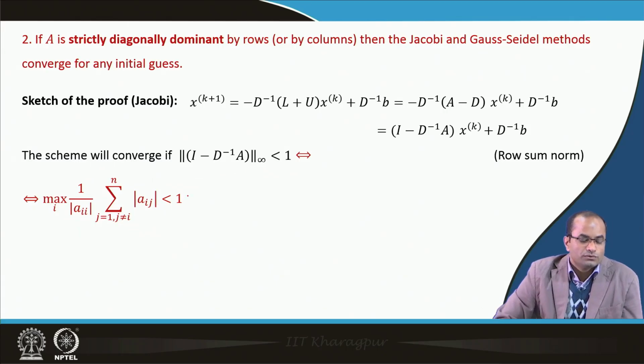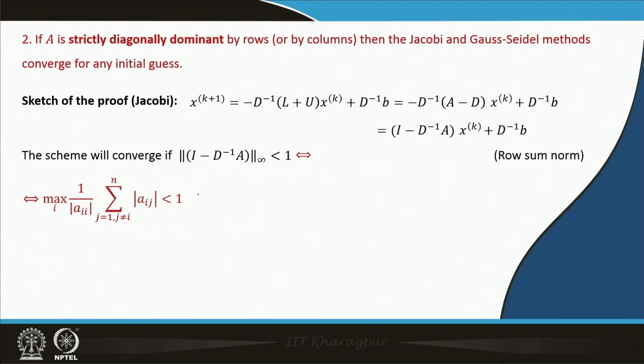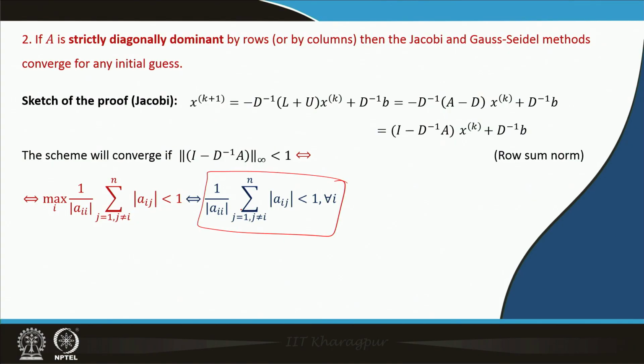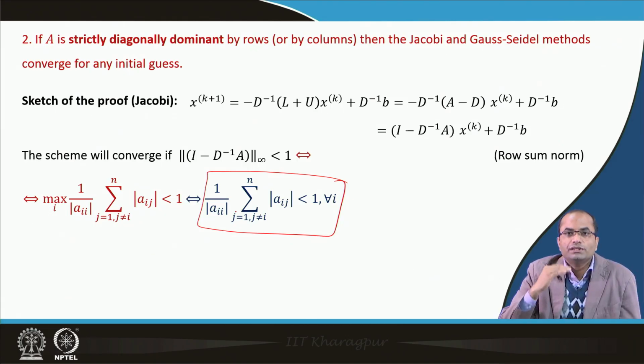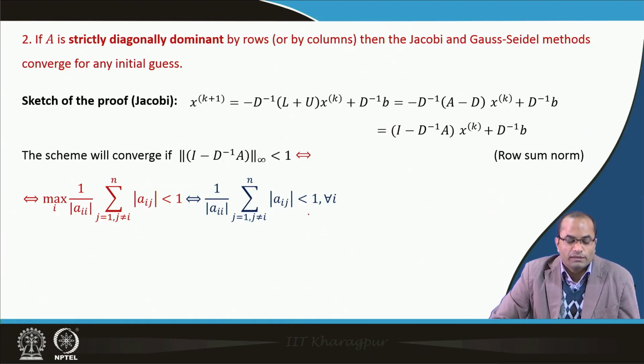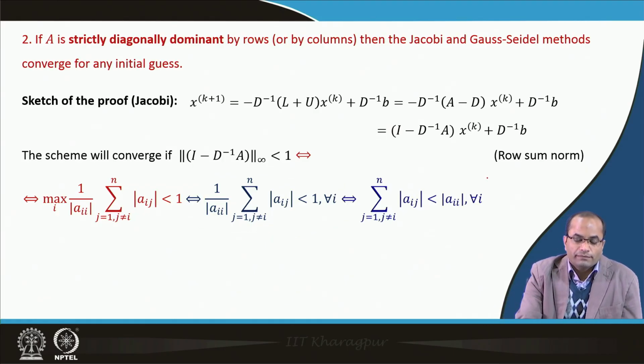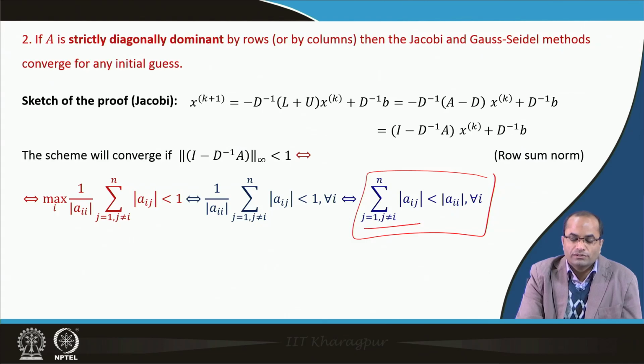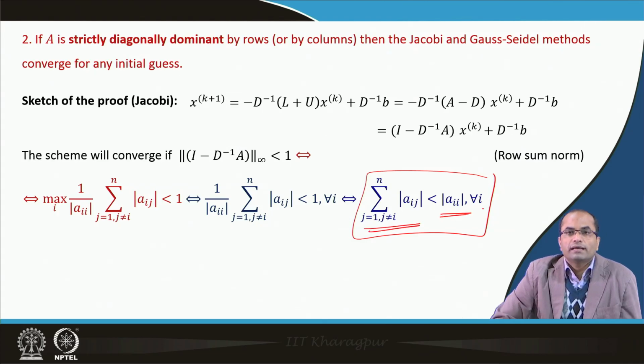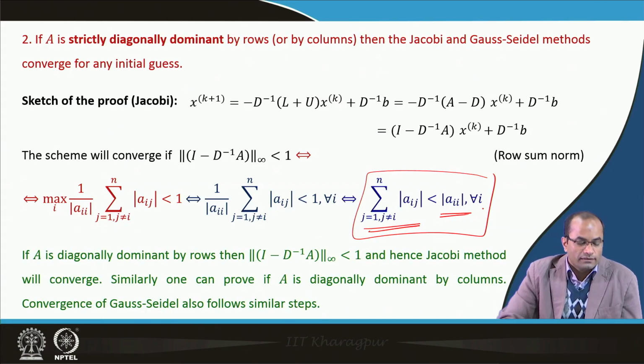If this is true for each i, then for all i it should be true, because if the maximum is less than 1, then for each row this should be less than 1. That implies that the summation of |a_ij| is strictly less than |a_ii|, and this is precisely the condition we call strictly diagonally dominant.